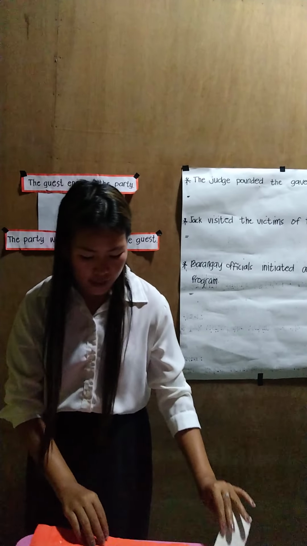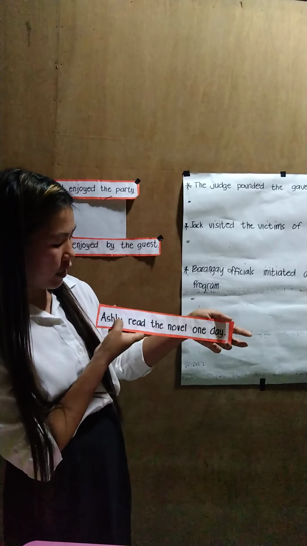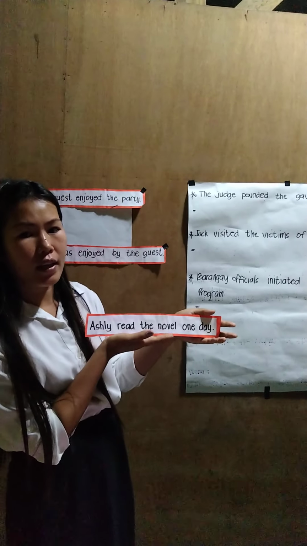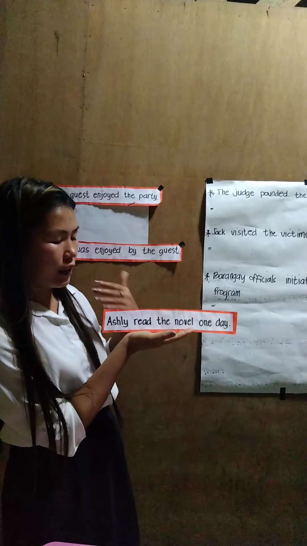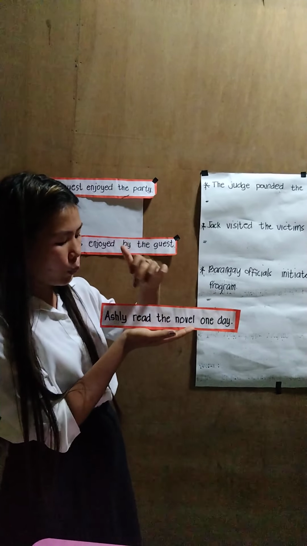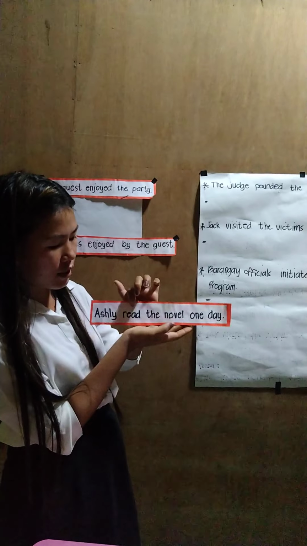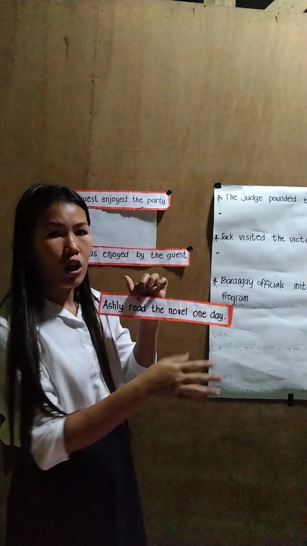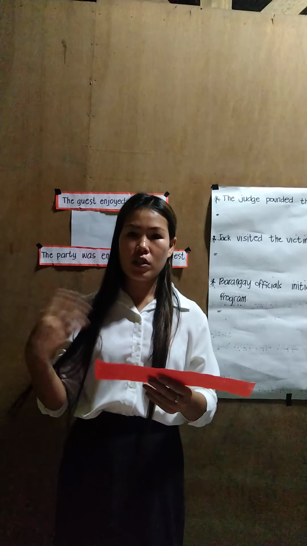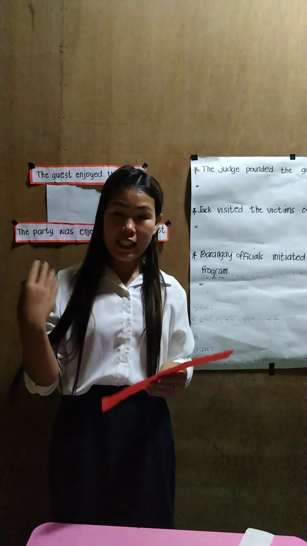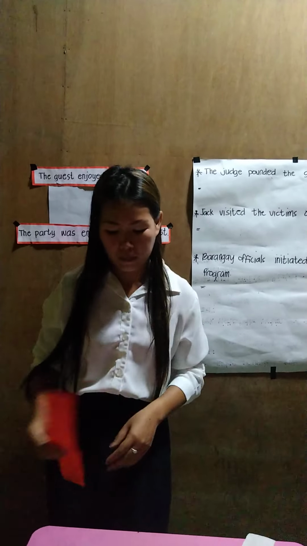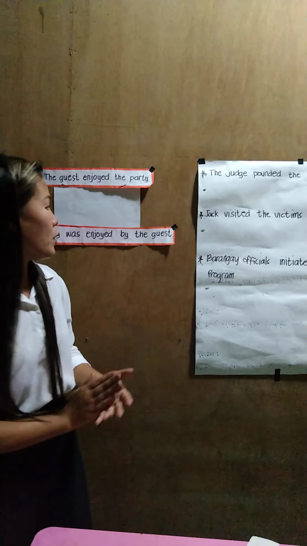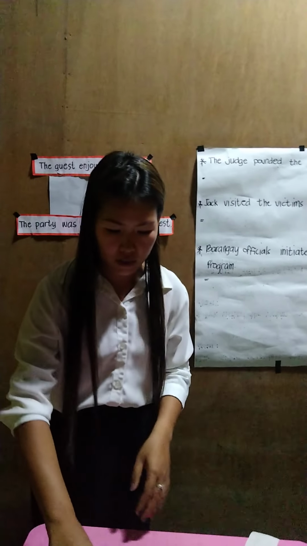So, for example, Ashley read the novel one day. Ashley is the subject. It is emphasizing the doer of the action, which is read. Then the novel one day is the object. When we say object, it is the person or thing that receives the action. So, let's proceed to the passive voice.